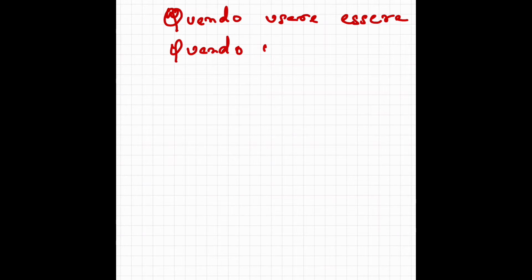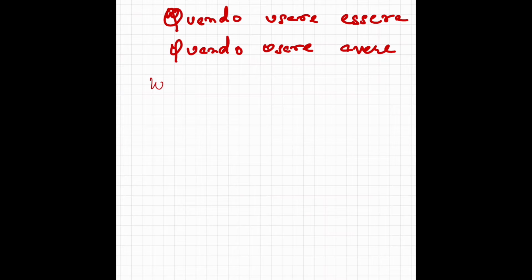Today I'm going to talk about quando usare essere, quando usare avere. Okay, so when are we going to use essere or when are we going to use avere in passato prossimo? In other words, which verbs require essere in passato prossimo, or which verbs require avere in passato prossimo.